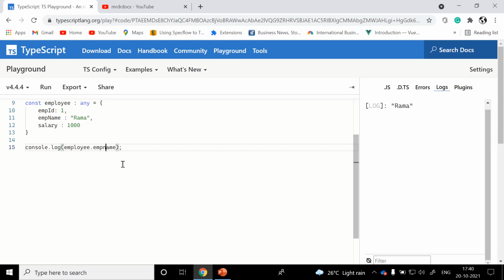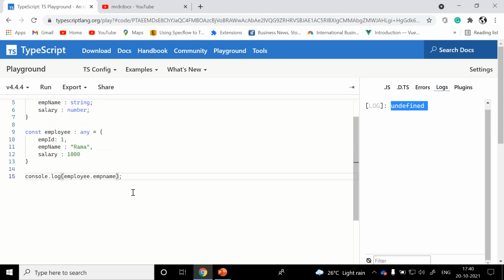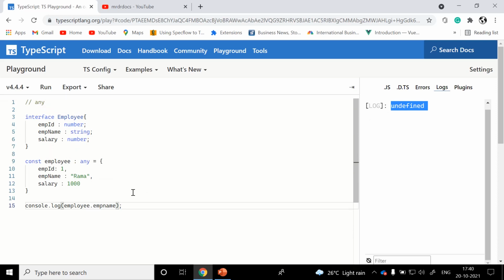In case you mistype something, if you miss some character, definitely you're going to get undefined or runtime errors. To avoid these kinds of things, I am suggesting, if you are aware of the type, please go with the strongly typed. If not, and if you are sure enough about what you're doing, then go with this dynamic property type called any.